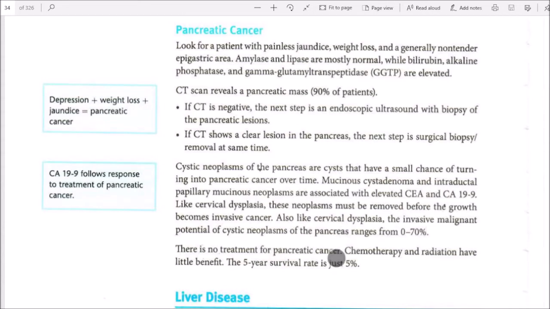There is no treatment for pancreatic cancer. Chemotherapy and radiation have little benefit. The 5-year survival rate is just 5%. Depression plus weight loss plus jaundice is equal to pancreatic cancer. CA19-9 follows response to treatment of pancreatic cancer.